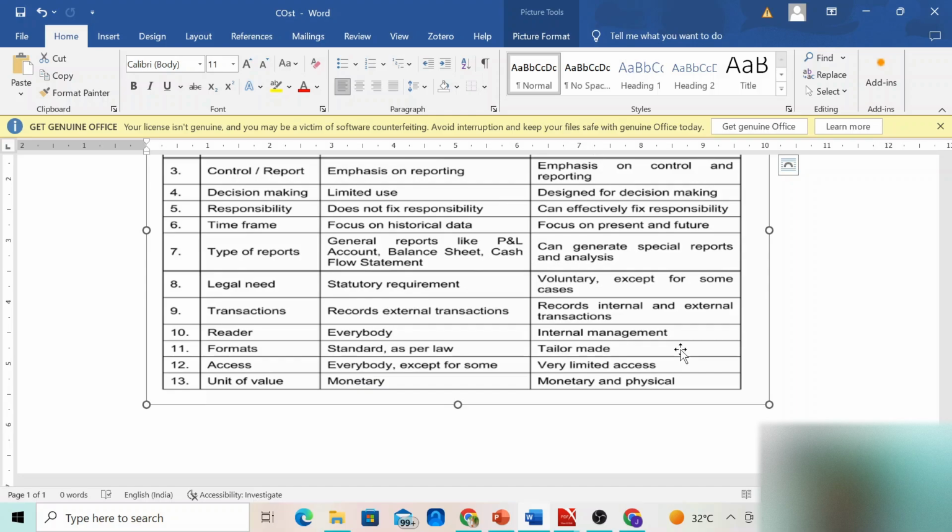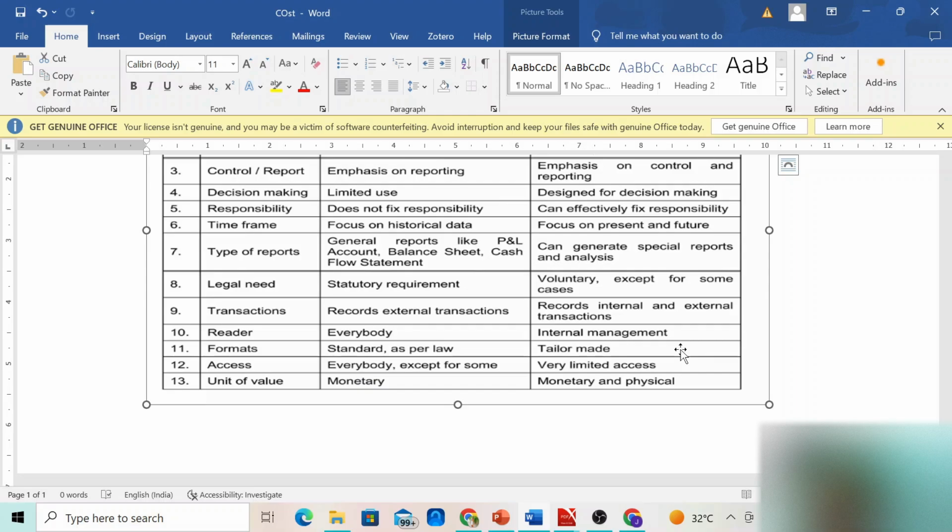So all the external transactions would be involved in financial accounting. In the case of cost accounting, it includes both internal and external transactions. So you'll find information that is related to internal transactions and external transactions as well.